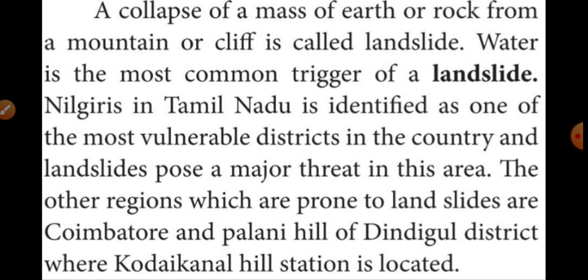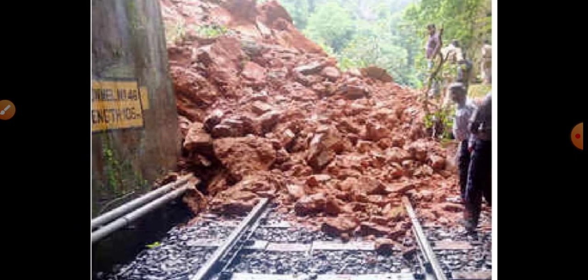Now listen, students, see the picture. This is a landslide. You can see the breaking of rocks, earth, mountain or steep areas of rock is called a landslide. Then how does it occur?